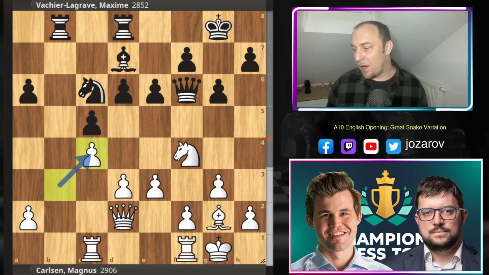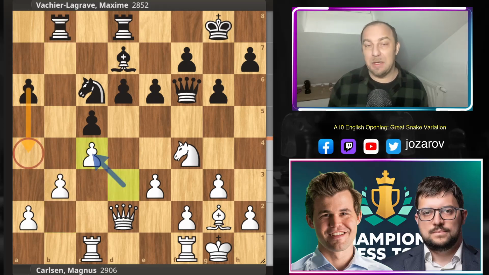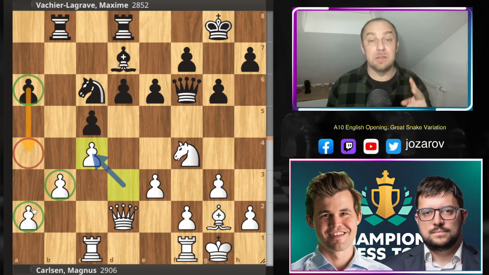If b takes c4 happens, then rook to b2 comes in a spectacular way into the game. So that's why Magnus is pretty much forced now to play d takes c4 instead of b takes c4. But this move is allowing MVL to play a minority attack. A minority attack is this attack where black will play simply on this side of the board with one pawn against Magnus Carlsen's two pawns.